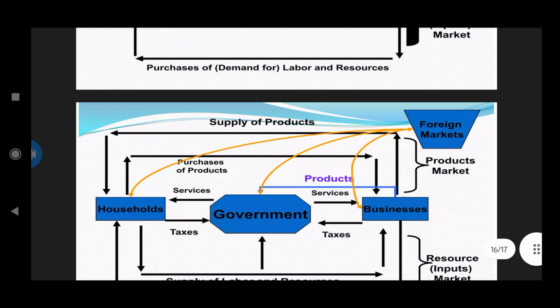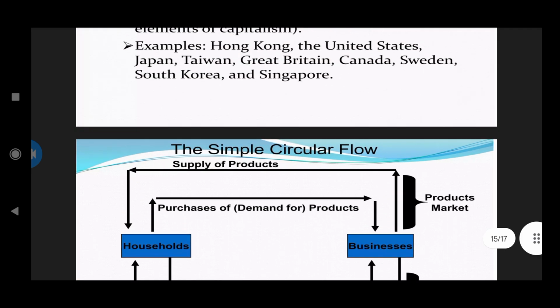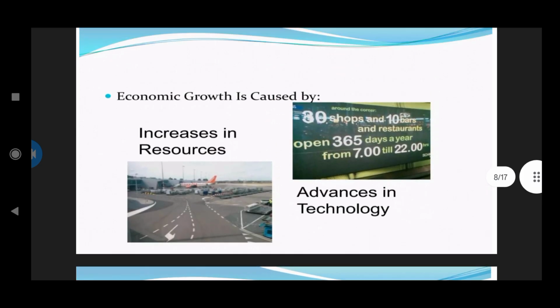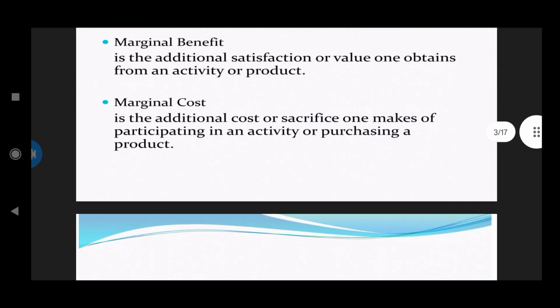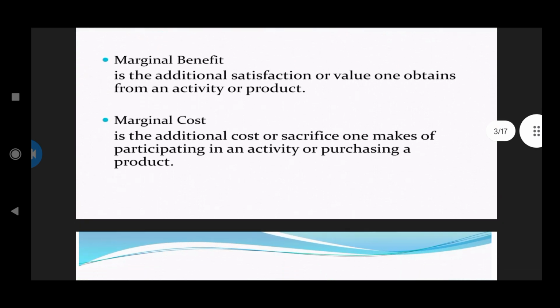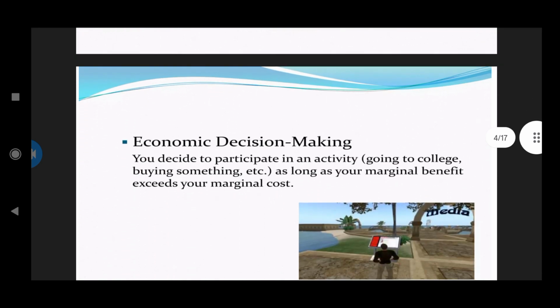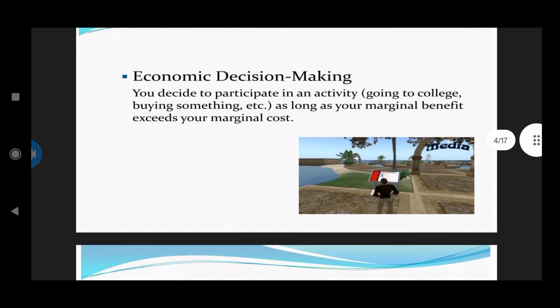Yeah, this is the whole PPT which I thought of giving. Let me conclude what we have discussed till now. First, we defined what economics is, how it works, and the whole interaction in economics. Next, we discussed marginal benefit and marginal cost, and economic decision making, where we proceed as long as marginal benefit exceeds marginal cost.